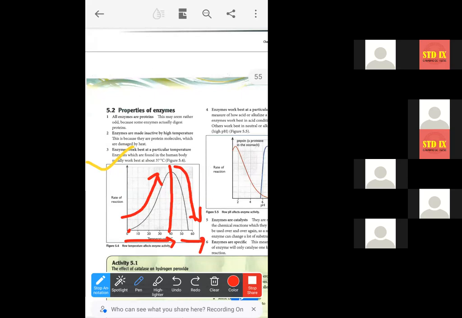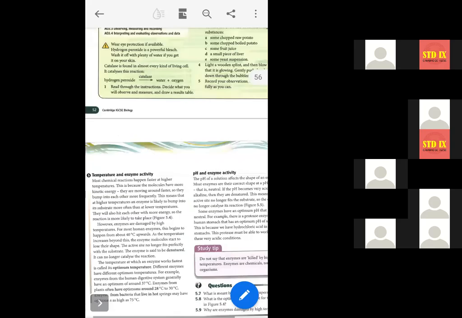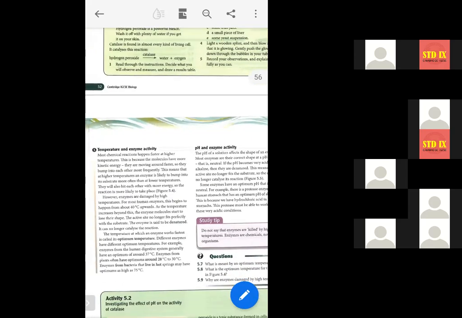So after 37 degrees centigrade, as temperature increases, due to the high temperature, the enzymes start becoming very slow. They slow down all the chemical reactions as they start getting denatured. So this is exactly what is described here.